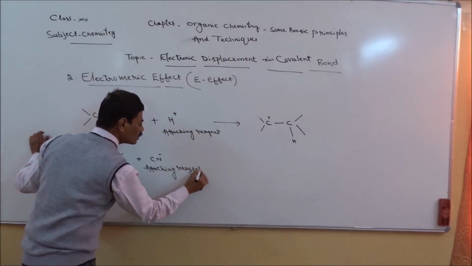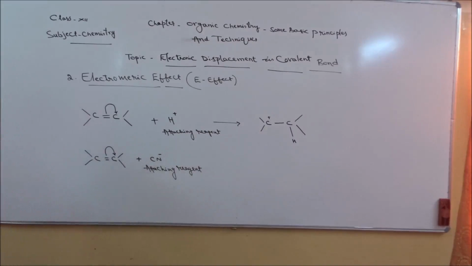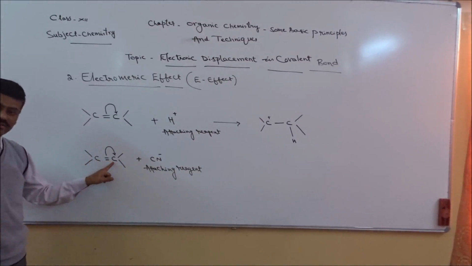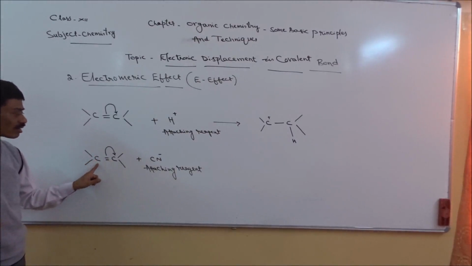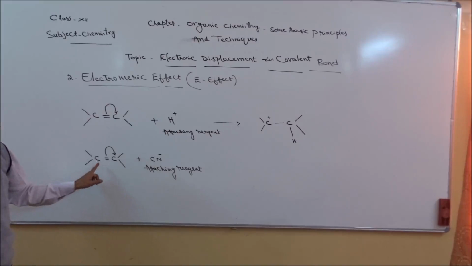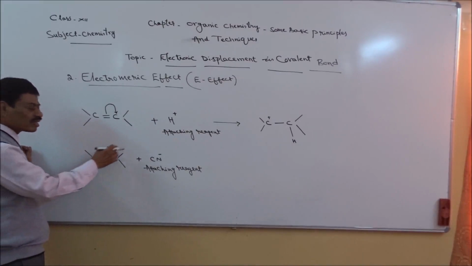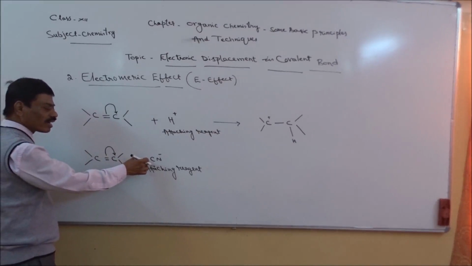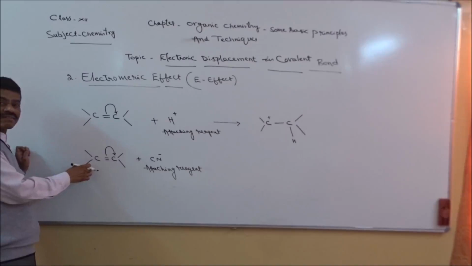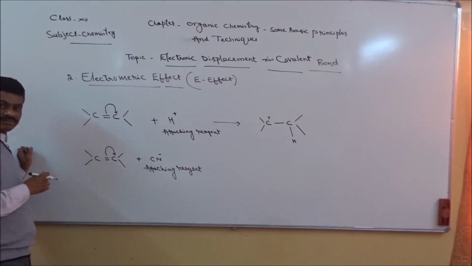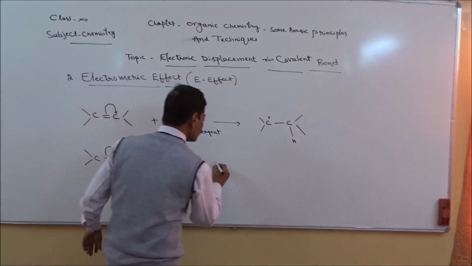As I told you, reagent means chemical substance, right? So this carbon will get negative charge, the other carbon atom will get positive charge, right? To that positively charged carbon atom, this cyanide attacking reagent gets bonded. So it can be shown in this way.